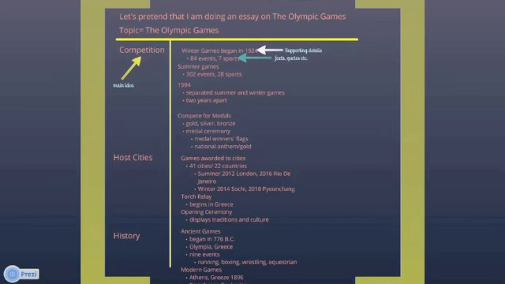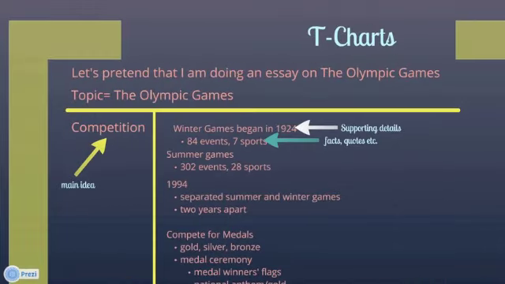You could also work in an outline. It just depends on what works for you. I think in class I'll probably show you how to do both styles, and I'll work with you on that. So if you feel like you need help with this process, please see me before you begin your rough draft and we can work through it together. So again, I just explained that, so I'll just move on.